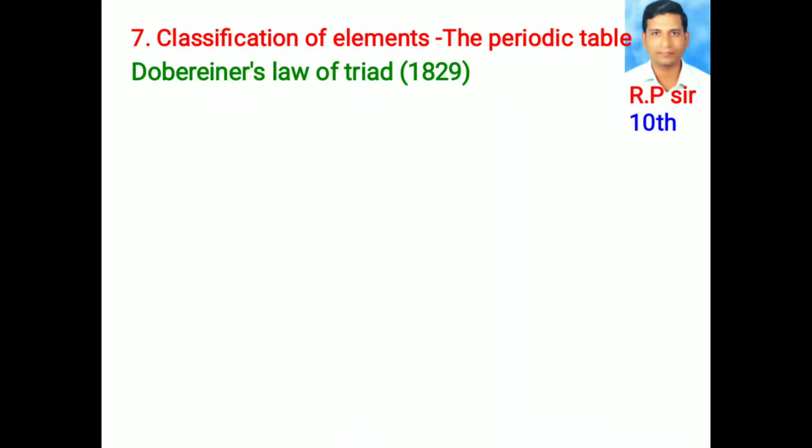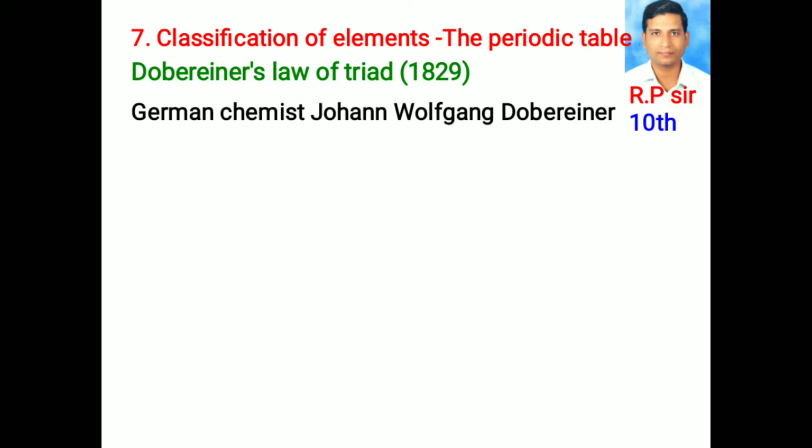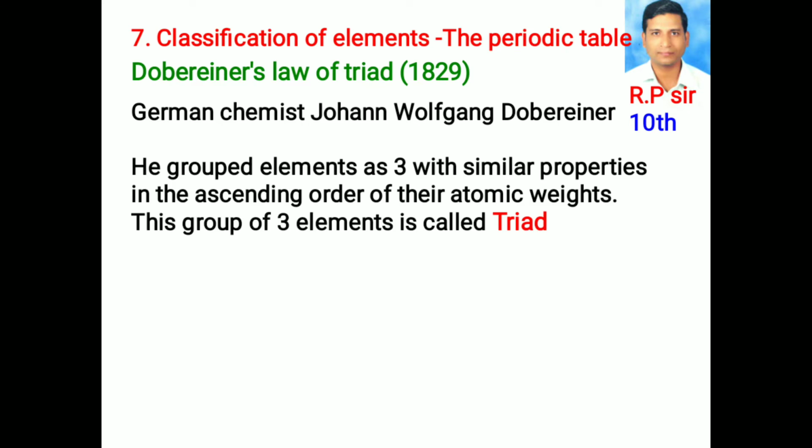Let us know about Döbereiner's law of triads. In 1829, a German chemist, Johann Wolfgang Döbereiner, proposed this law. He grouped elements as three with similar properties in the ascending order of their atomic weights. This group of three elements is called a triad.